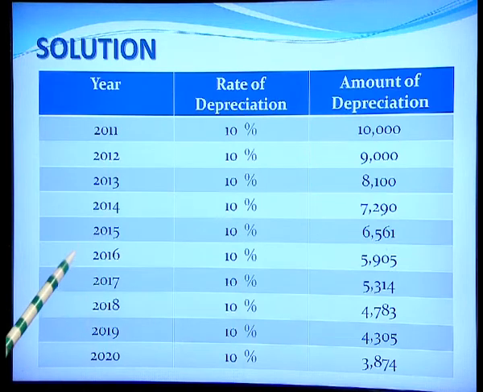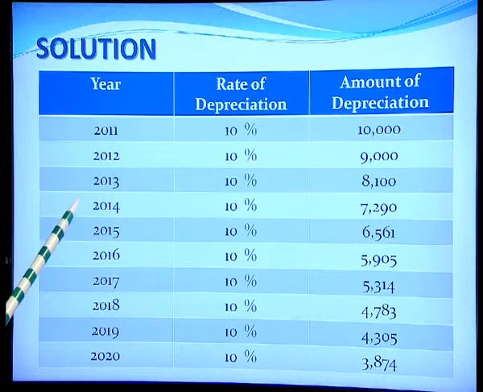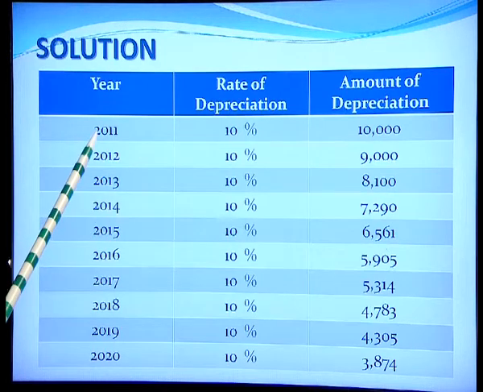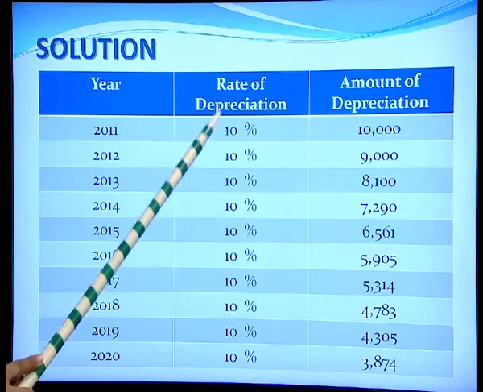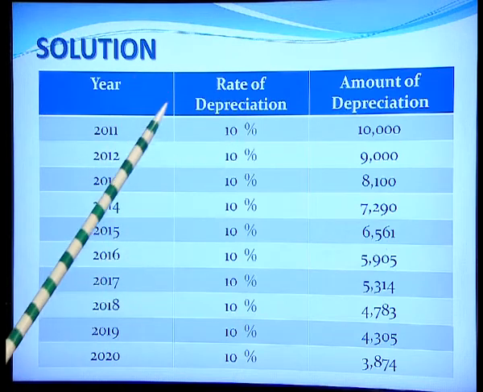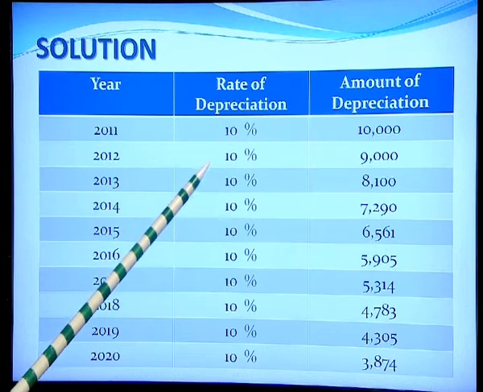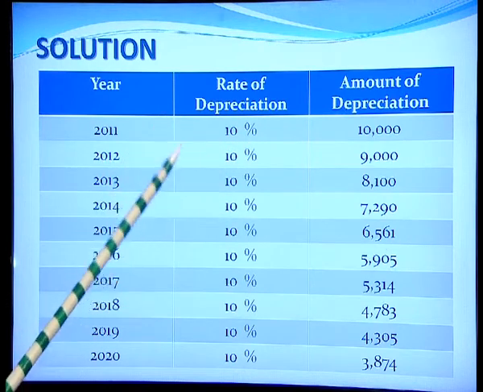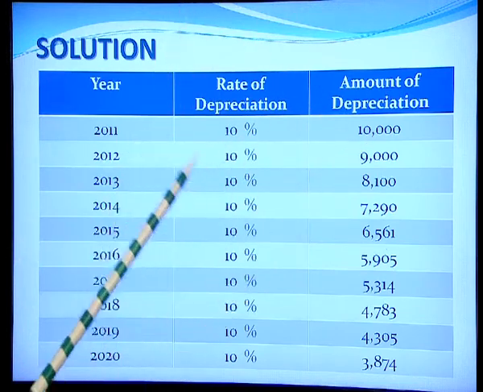Now, we shall understand how the amount of depreciation is calculated by using the written down value method. So, from the year 2011 to 2020, as the useful life of the asset is 10 years. In the year 2011, the rate of depreciation is 10%. So, the amount of depreciation shall be calculated as 10% of the cost of the asset, that is 1 lakh. So, 10% of 1 lakh turns out to be 10,000.